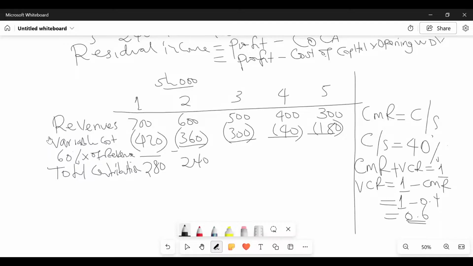240, 200, 160, 120, isn't it? Yeah. So once we get total contribution, of course, we are calculating a residual income, we'd want to get profits. So how do we convert contribution to profit? We deduct fixed cost, isn't it? Don't forget our formula.